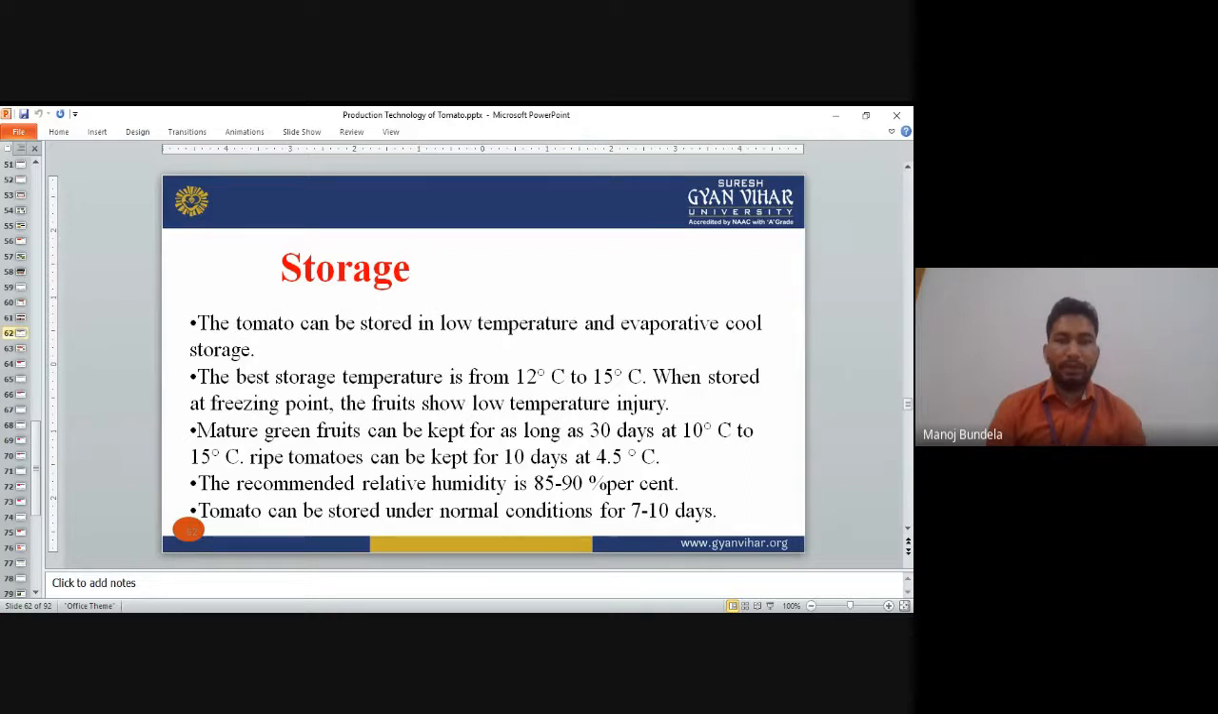The recommended relative humidity for storage is 85 to 90 percent. Tomato can be stored under normal conditions for 7 to 10 days. The best storage temperature is 12 to 15 degrees centigrade. If the temperature is less than 12 degrees centigrade, there is a chilling injury, and if it is more than 15 degrees centigrade, then there is a hot temperature injury.